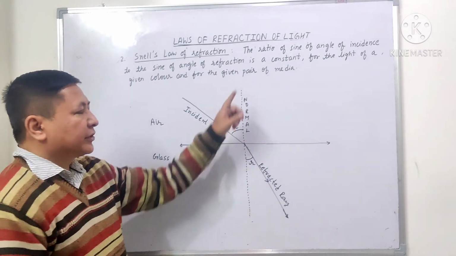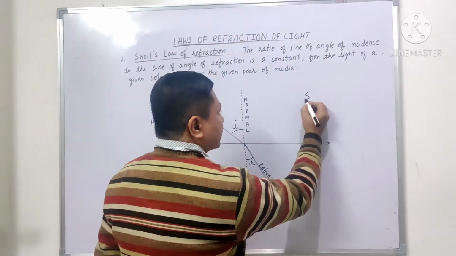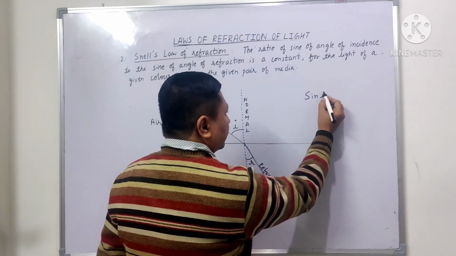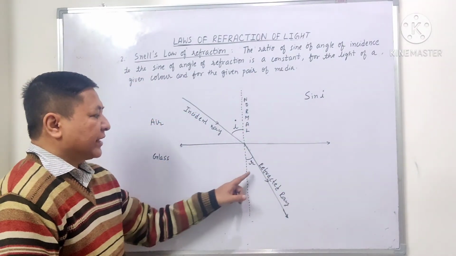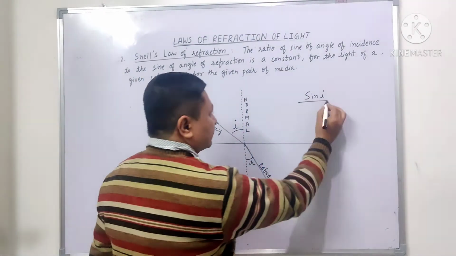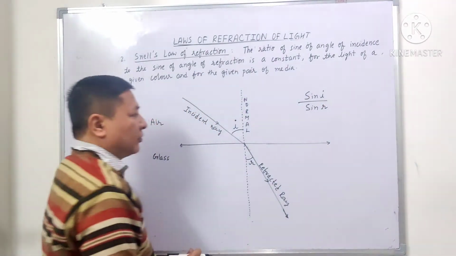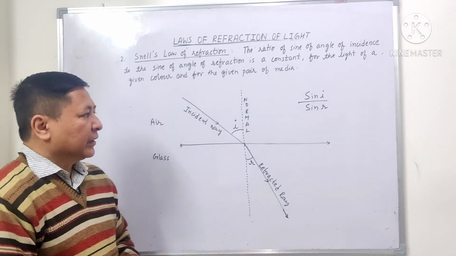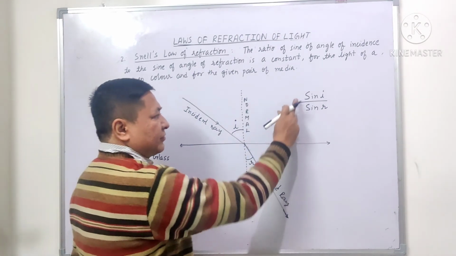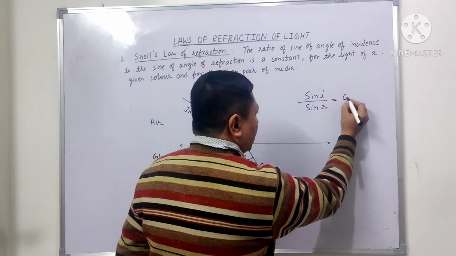And if we take the ratio of the sine of the angle of incidence, that means sine i, to the sine of the angle of refraction, for light of a given color and for a given pair of two media, then the ratio of the sine of the angle of incidence to the sine of the angle of refraction is constant.